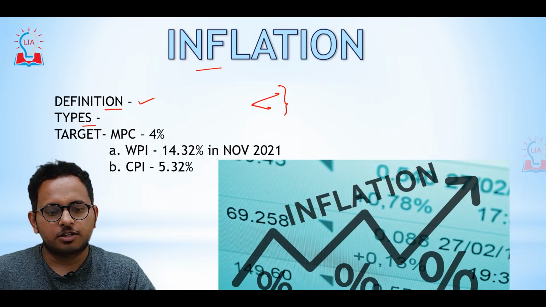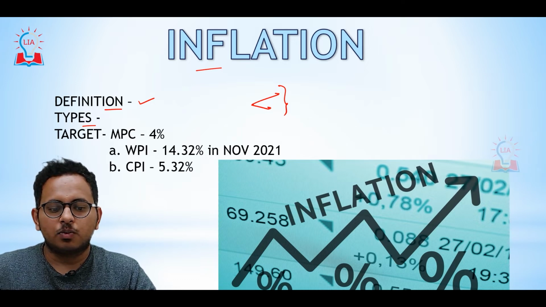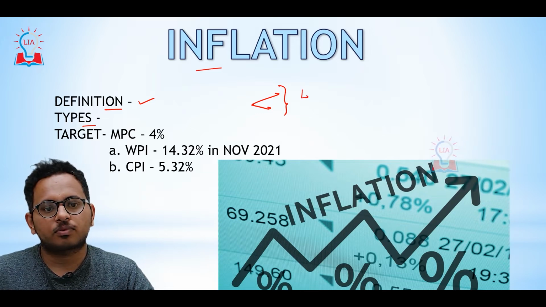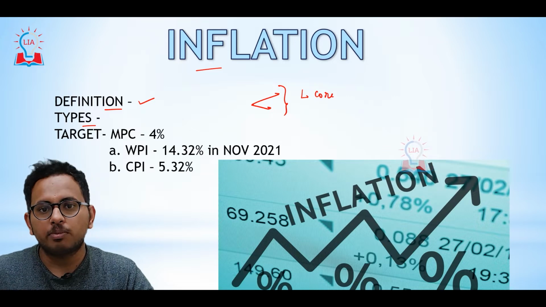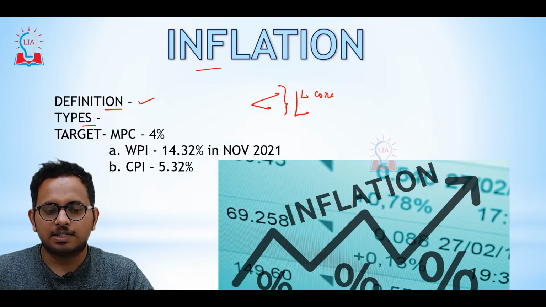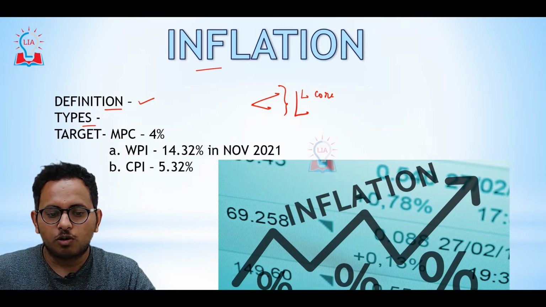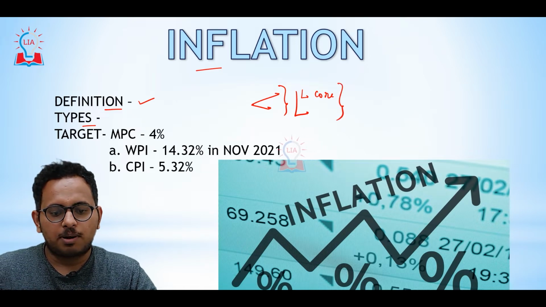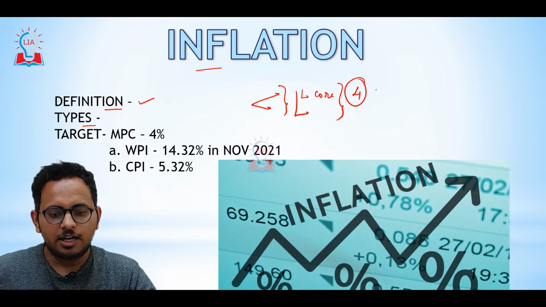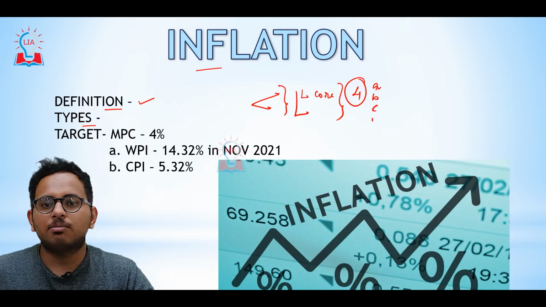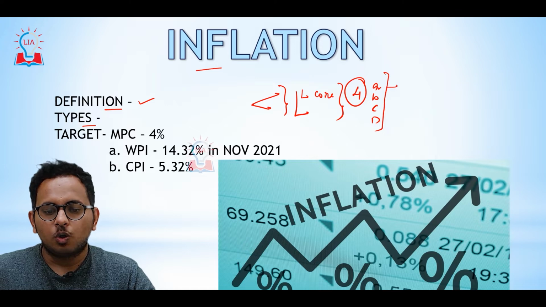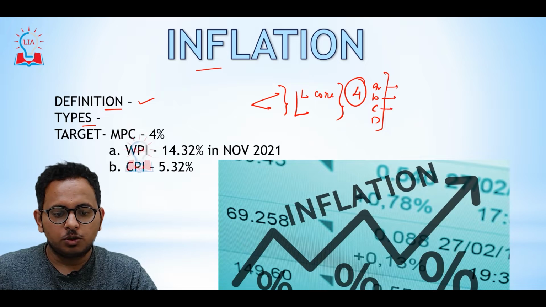In your prelims examination, you might be asked a question like which of the following is a correct explanation of core inflation. It can also be asked like what do you mean by skewed inflation? Which of the following statements correctly describes skewed inflation? You will be given 4 very confusing statements, options A, B, C and D. You will be able to select the correct answer only if you know the definition exactly. Here you need to go through and revise the types of inflation.